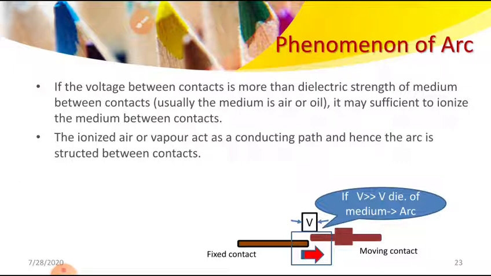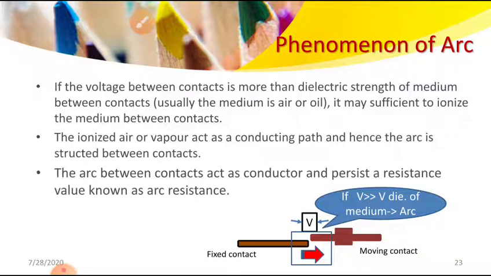The collision takes place, heat will develop, and that is nothing but the arc being generated. That is the phenomenon of arc. How the arc is generated is nothing but the phenomenon of arc. This is the reason the arc is generated: the ionized air or vapor acts as a conducting path, and the arc is struck between the two contacts.